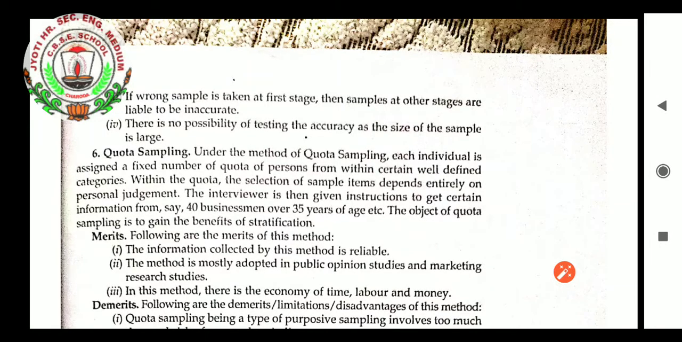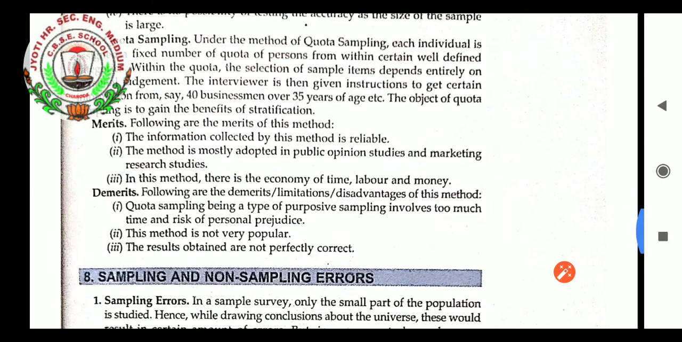The investor or the interviewer is then given instruction to get certain information from, say, 40 businessmen over 35 years of age, etc. The object of quota sampling is to gain the benefit of stratification. This method is suitable. Students, what are the merits of this method? The information collected by this method is reliable.